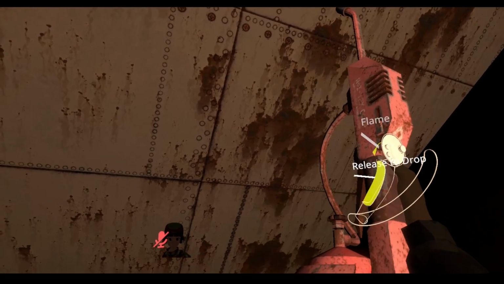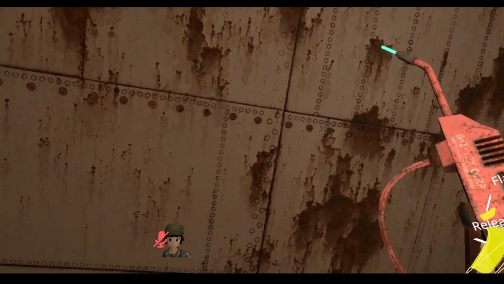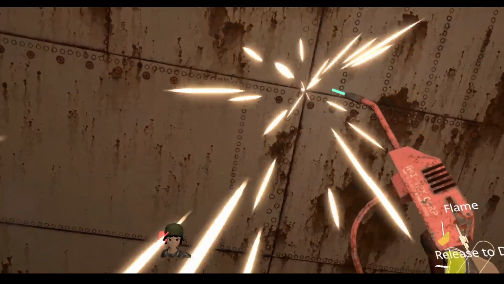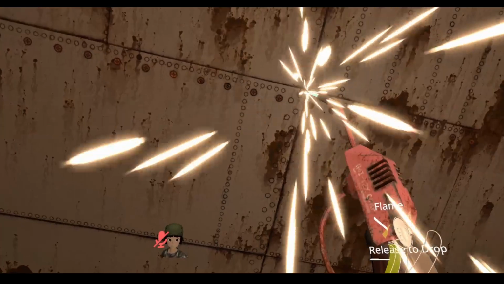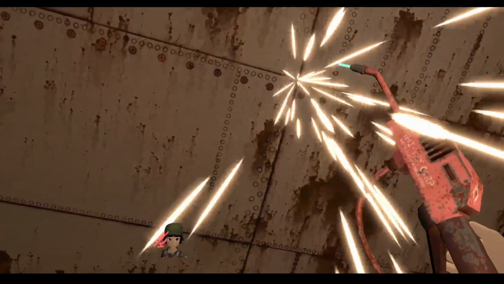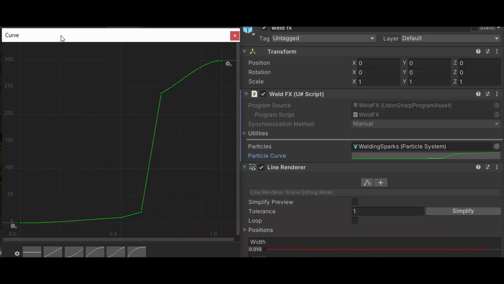For this welder, the sparks are the user's feedback to let them know how effective their welding is. No spark at all means no progress. Minimal sparks is minimal progress, and lots of sparks means they're hitting the sweet spot. I controlled this relationship using a Bezier curve so that we could easily tweak the mechanics for the sake of game balance and user comfort.